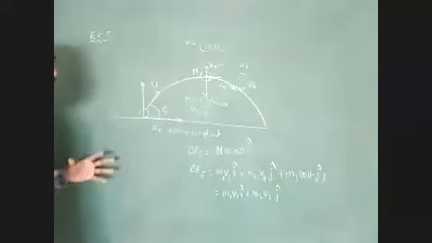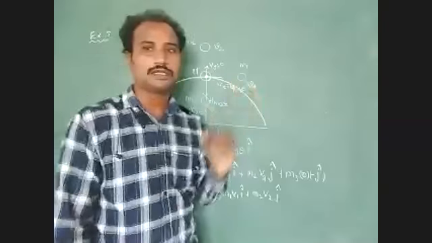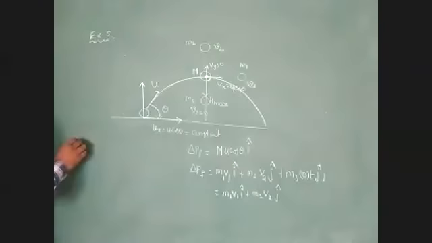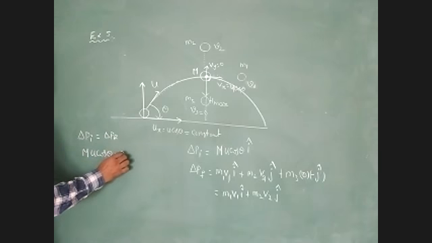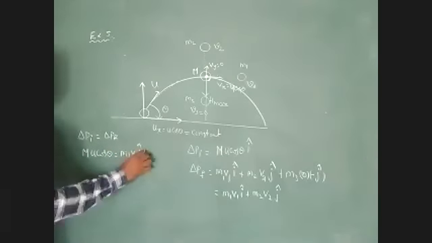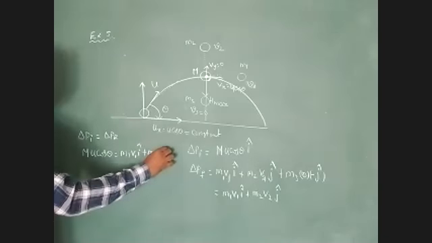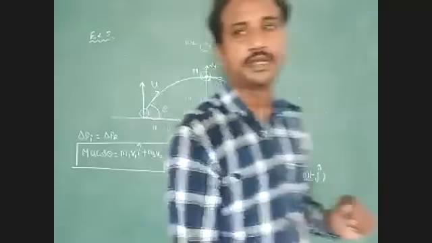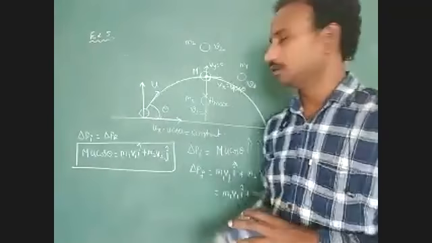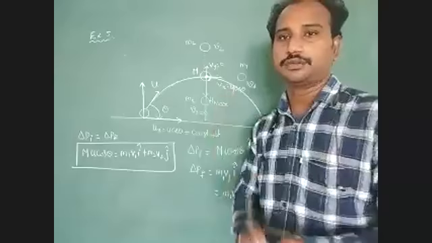Now we apply the law of conservation of momentum: the total initial momentum of the system delta Pi equal to delta Pf. Now find delta Pi: M U cos theta i cap equal to M1 V1 i cap plus M2 V2 j cap. This is the final form. Like that we have to find the conditions in this example problem.